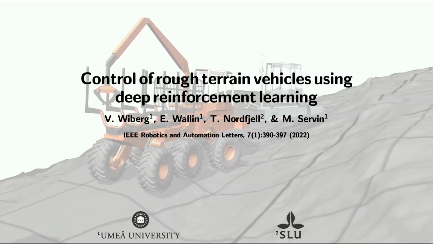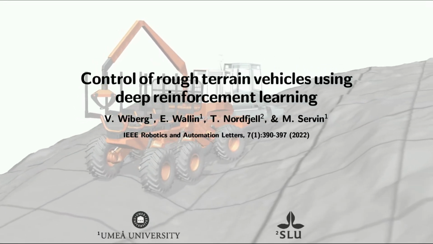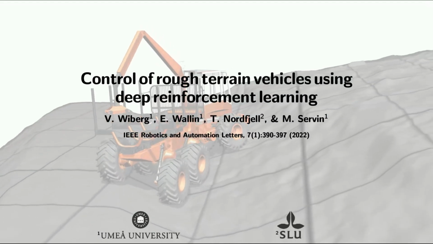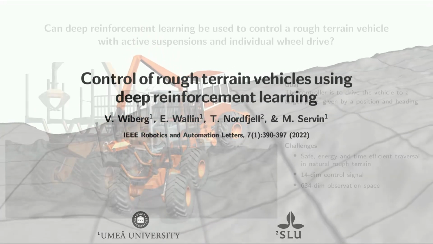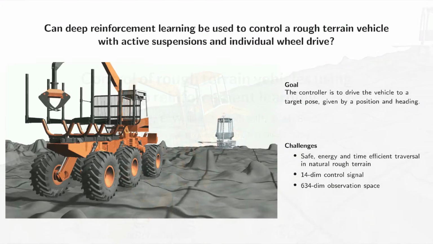In this session, we present a recent article called Control of Rough Terrain Vehicles Using Deep Reinforcement Learning. While deep reinforcement learning has seen plenty of recent success in solving various robotics tasks, less is known about its potential in controlling heavy vehicles in rough terrain. We use a forestry vehicle called a forwarder, which unlike conventional vehicles has 6 active suspensions. This makes the problem even more interesting from a control perspective.